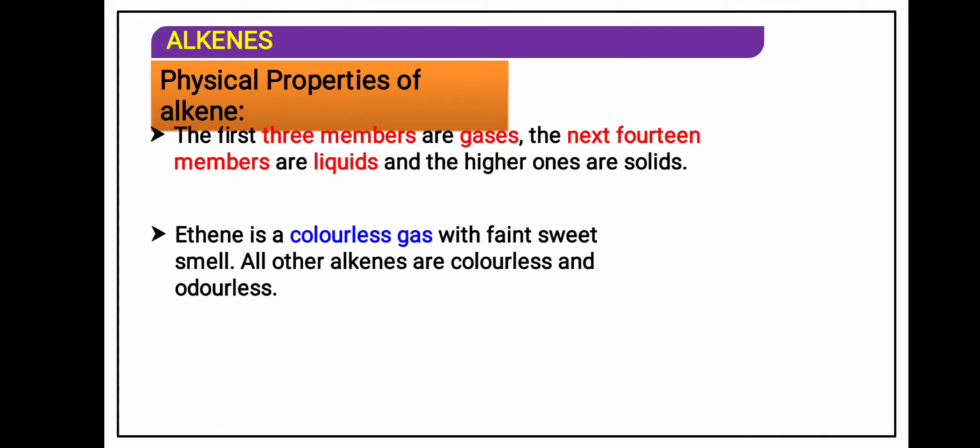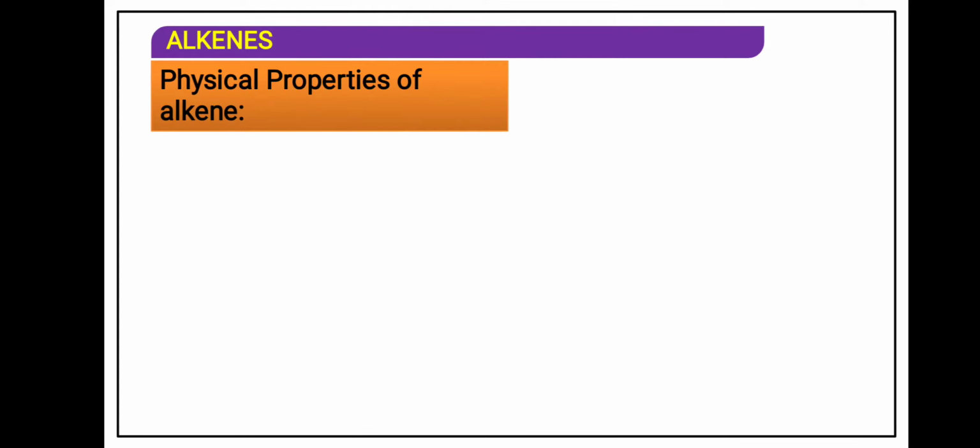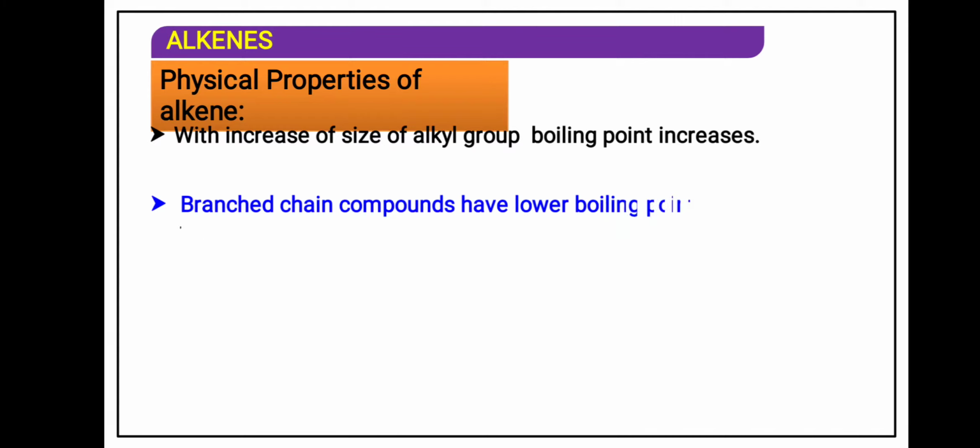The first member with a carbon-carbon double bond is ethene. Ethene is a gas with a faint sweet smell. All other alkenes are colorless and odorless. Only ethene has a sweet smell. As I told you, it is insoluble in water. With the increase in the size of the alkene, the boiling point increases. Branched compounds have a low boiling point because surface area decreases, as we have studied in alkane.